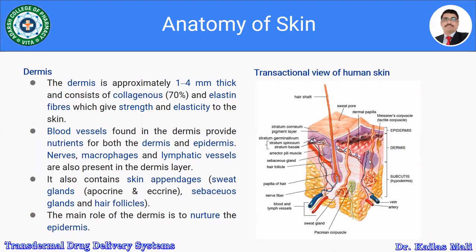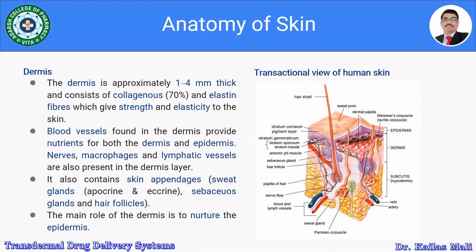Blood vessels found in the dermis provide nutrients for both the dermis and the epidermis. Then the nerves, macrophages, and lymphatic vessels are also present in the dermal layer.